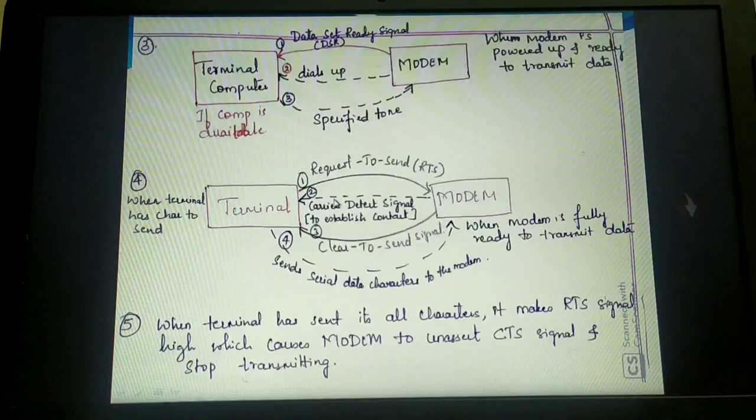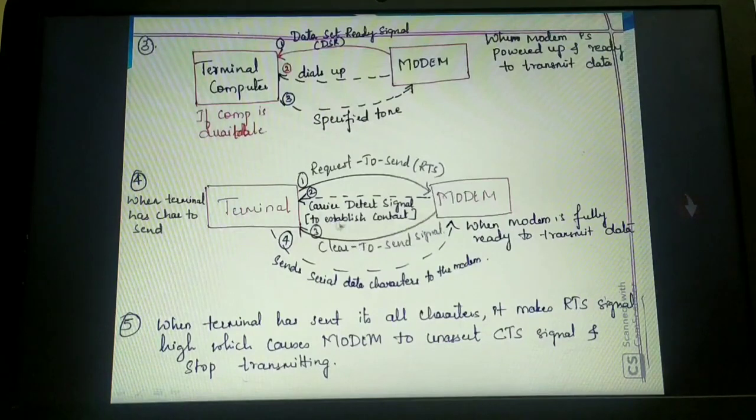Simultaneously, C also wants to come in. At that time, carrier detect connection establishment will already be done with B and C also. Then a second chance will be given to user B based upon first come first serve. Then the modem will send a clear to send signal to user B. At that time, B's computer can start transmitting.